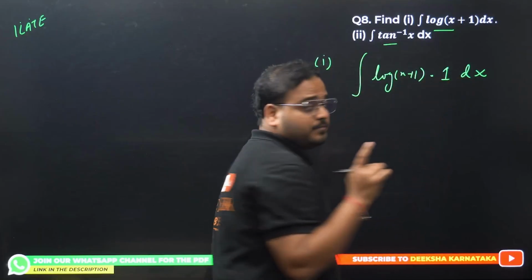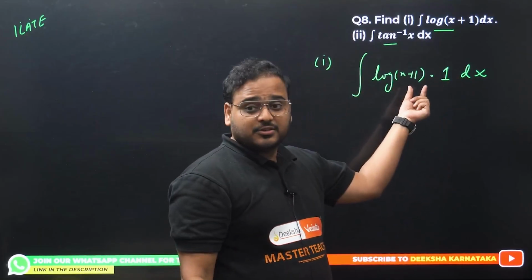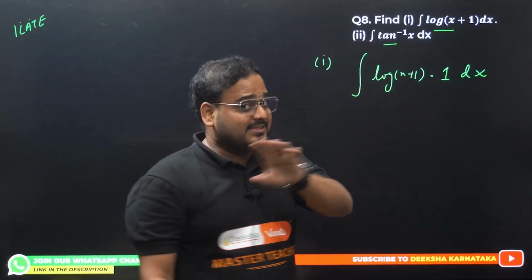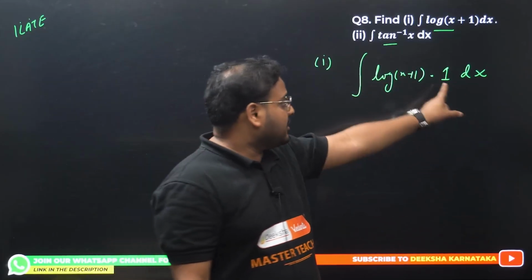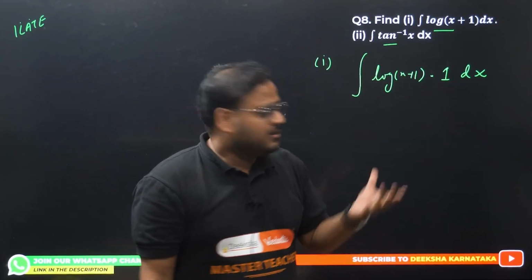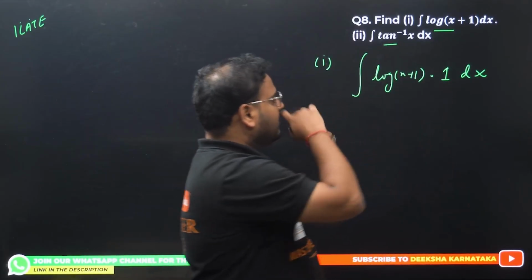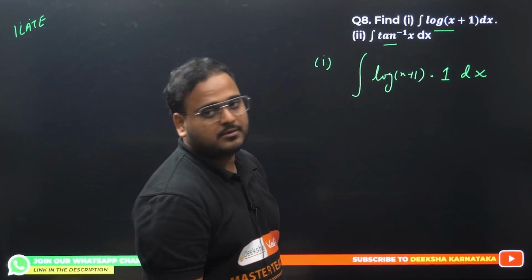Nothing else is there, no? x plus 1 is not the function. Do not forget, x plus 1 is part of the log. That's not your second function. Your second function is 1. What is 1, sir? Nothing is multiplied, so you're going to take 1 only, right? So we have log(x plus 1) times 1 dx.